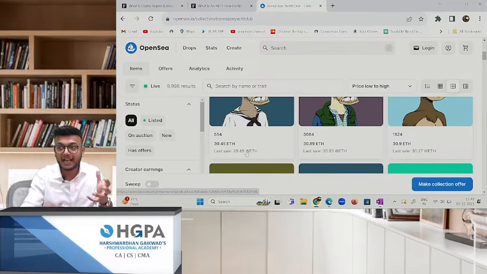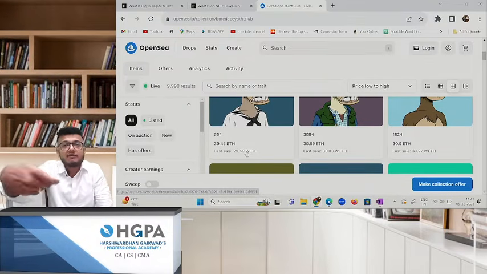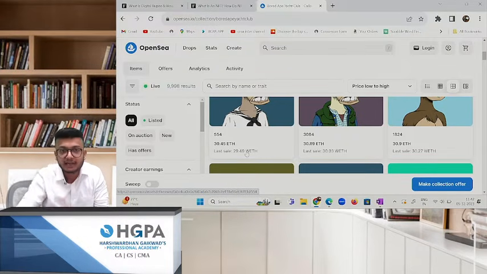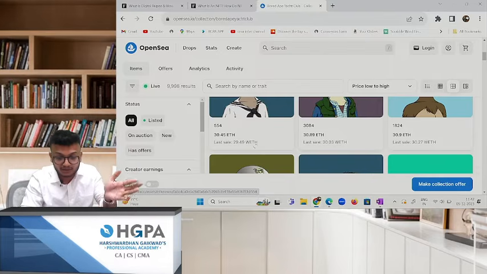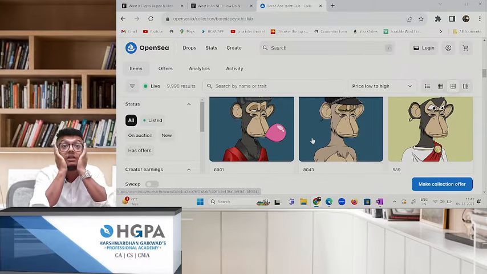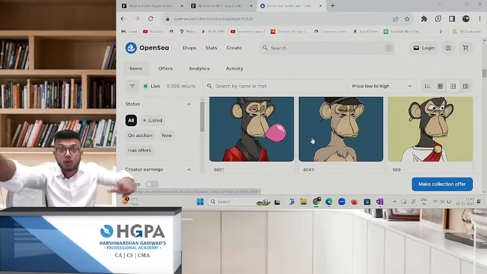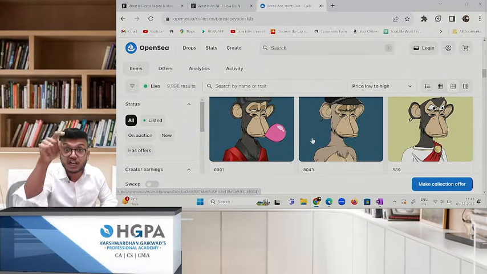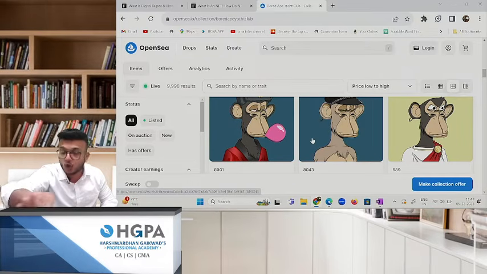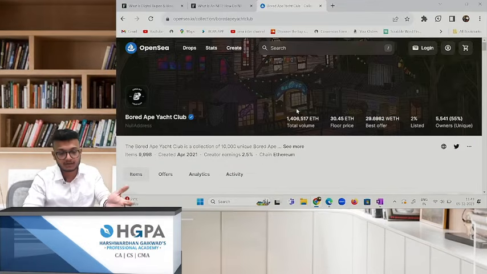And they don't sell in normal currency. NFTs are only through the concept of blockchain technology. It is not like I will give you 100 rupees, please give me this. It doesn't happen like that. See, 30.45 Ethereum, 30.89. This is what they're selling right now. It is millions of dollars. So what will I get? If I buy this thing, can I hang it somewhere? No. It's your virtual asset. Only you own this piece. Nobody else can make a copy of it. It is basically your stuff. So this is their site, Bored Ape Yacht Club.